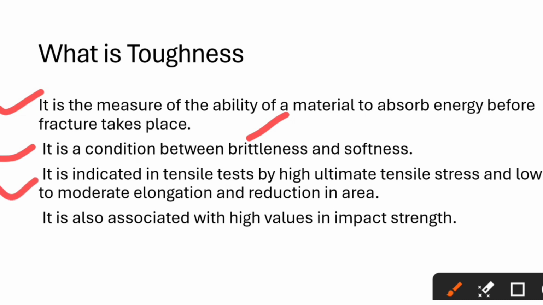It is indicated in the tensile test by high ultimate tensile stress and low to moderate elongation and reduction in area. I have prepared another video on the tensile test. Another definition for toughness is that it is also associated with high values in impact strength. So these are the simple definitions of toughness.